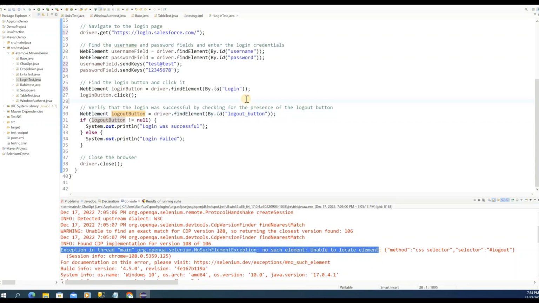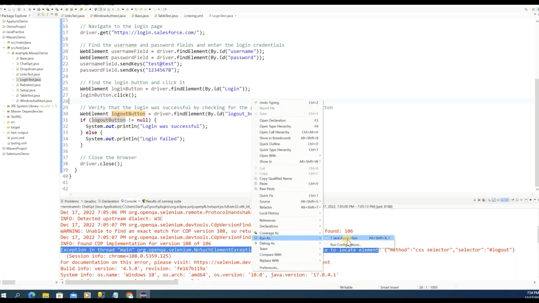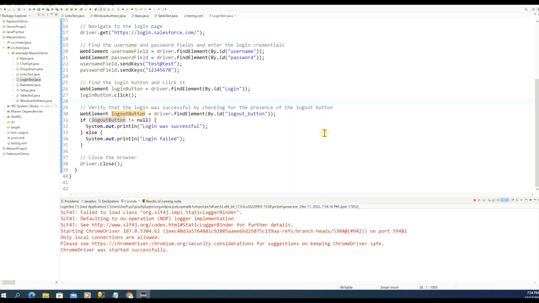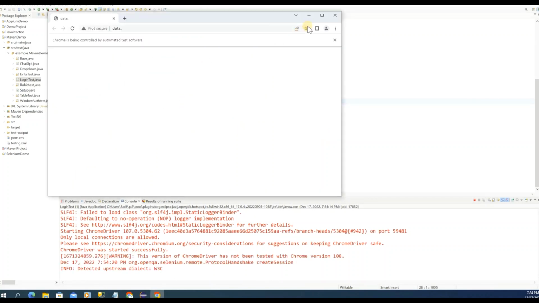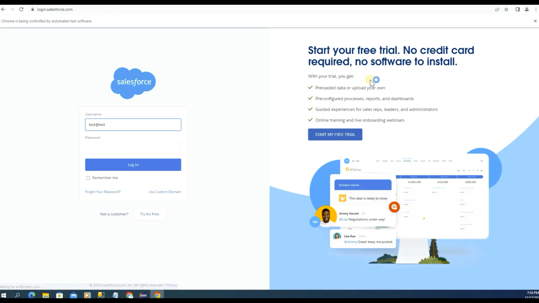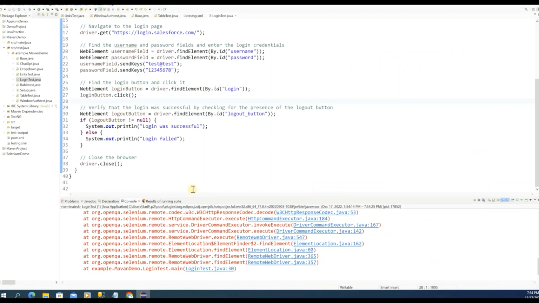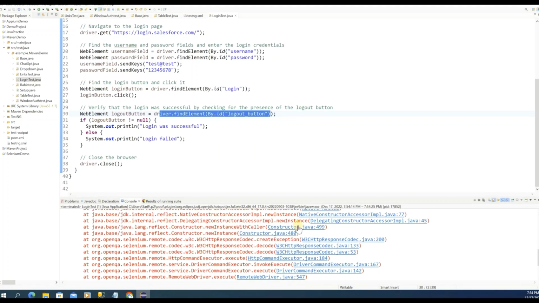Let me run it now. So run it as Java. Okay, it's loading. Okay, it's loaded. You can see it entered the username and password and clicked on login, but it was an invalid username and password, so it closed, right? It didn't log in, so definitely it's supposed to fail. It didn't find that element, since it was not logged in, so definitely this element was not present. It's supposed to give me an error over here.